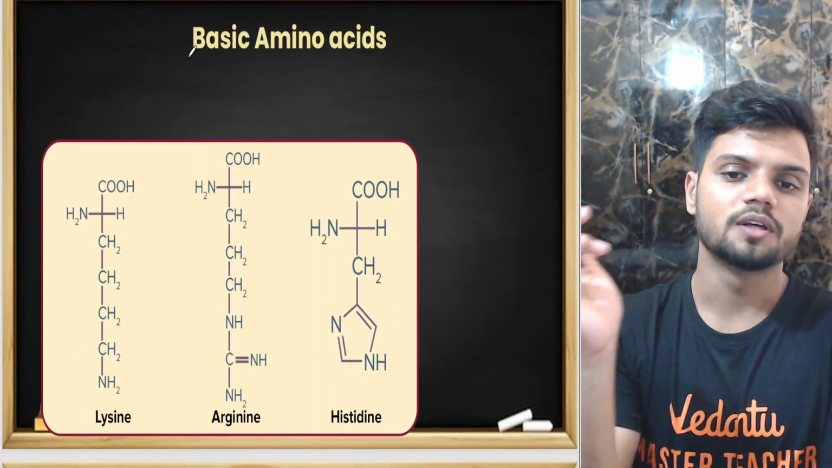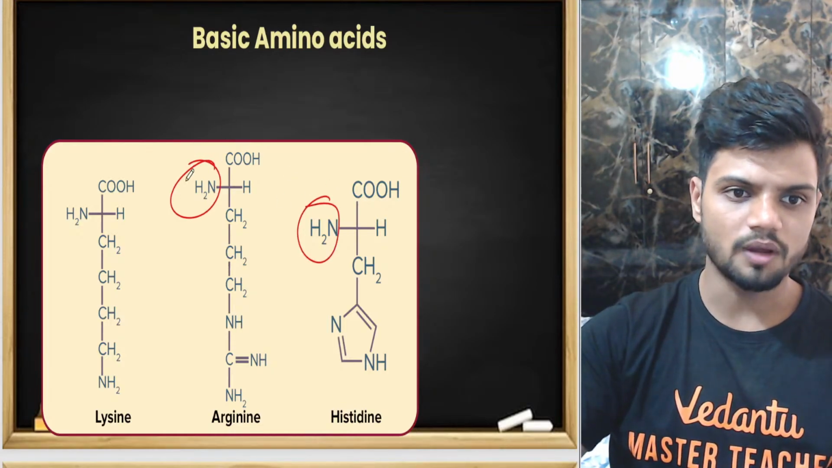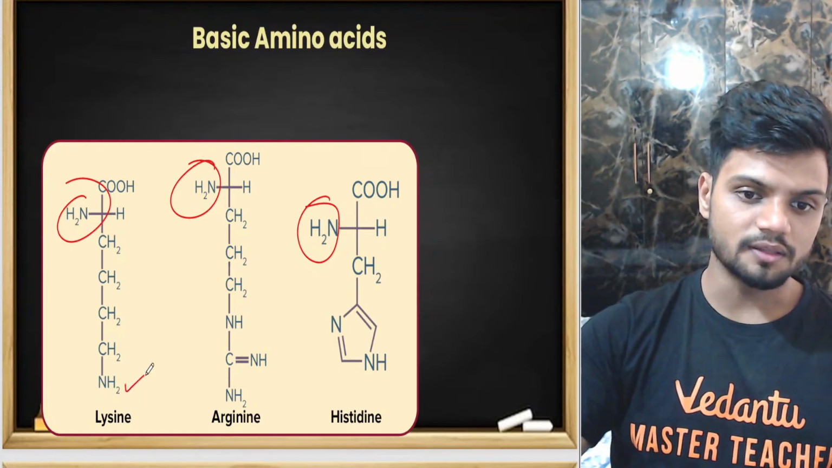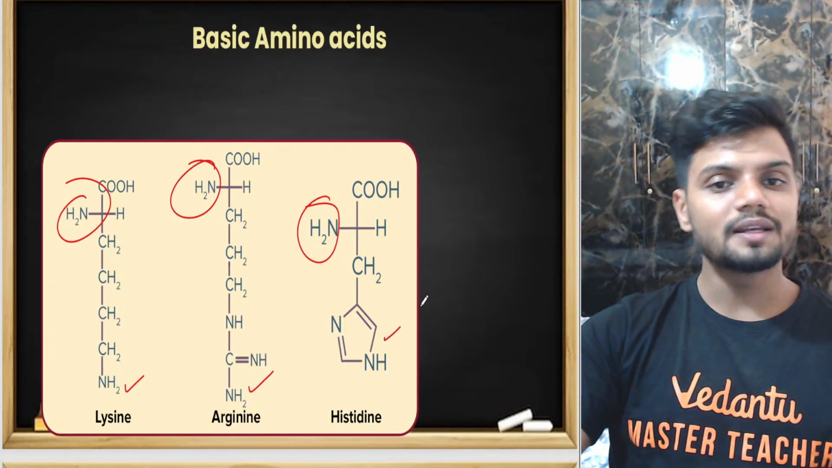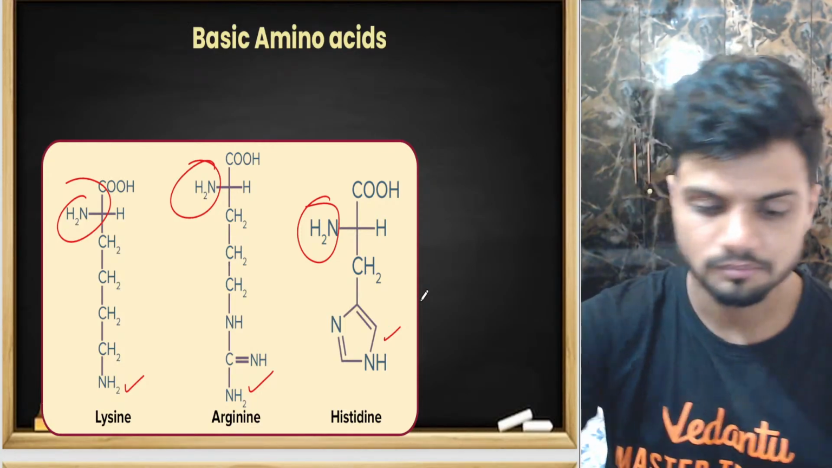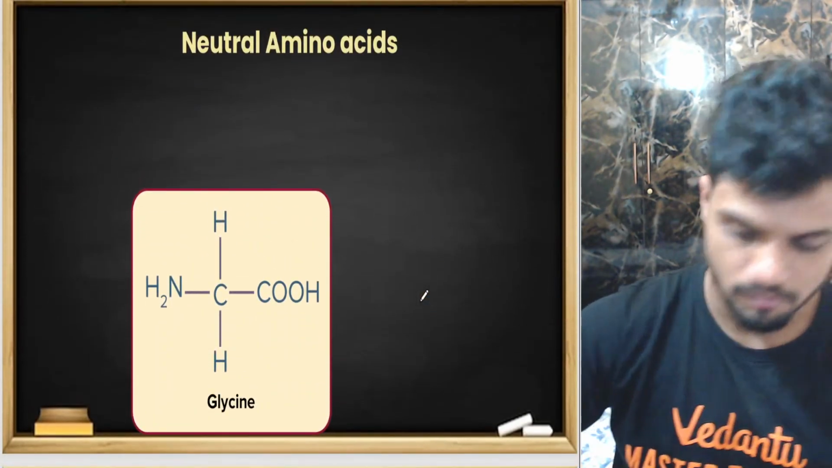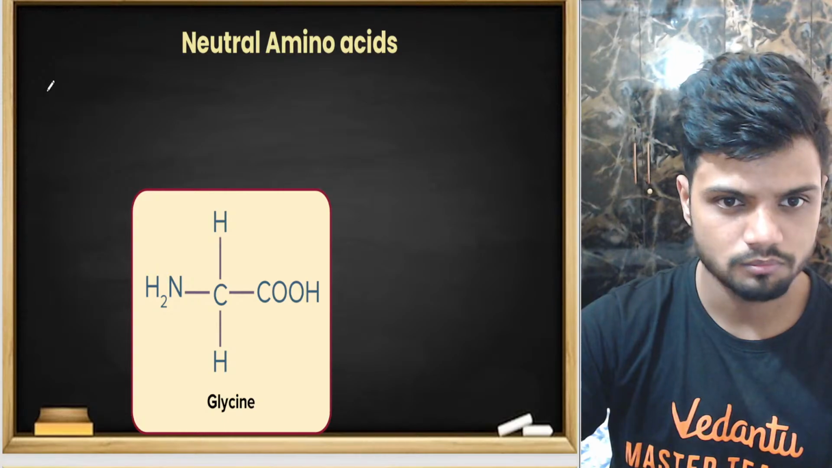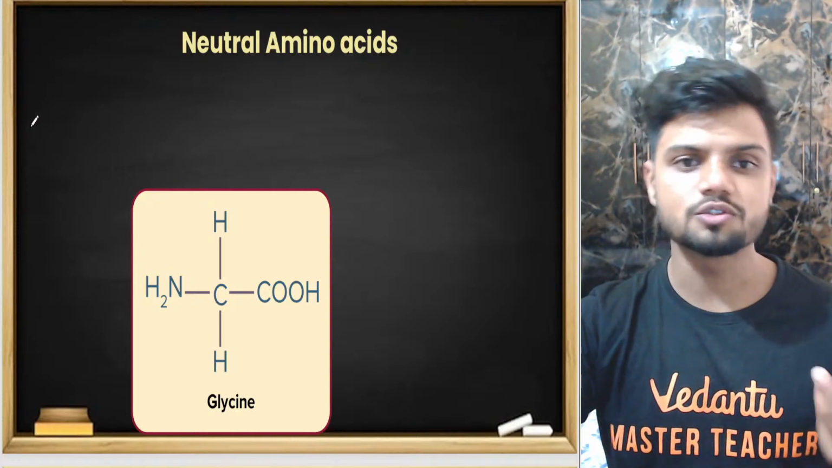What is a basic amino acid? All of you know an amino acid has an amino group. Can you see here? This is the amino group, amino group, amino group. If a particular amino acid structure has more than one amino group, as in this case, this case, and this case, then it becomes a basic amino acid. Okay. Neutral amino acids will not have any extra carboxylic or amino group. That is a neutral amino acid.